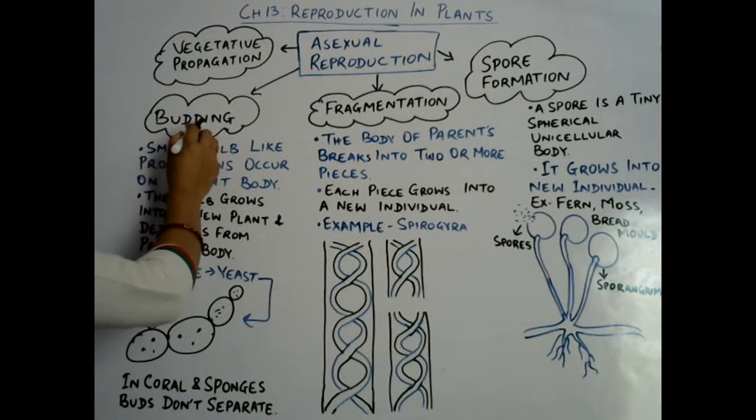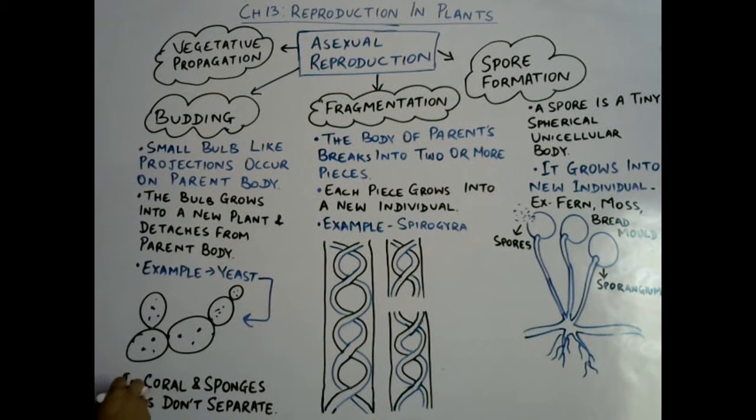This mode of reproduction, that is budding, can be seen in coral and sponges as well, and in these, the buds don't separate. They remain attached to the parent body, so it lives in the form of a colony, coral and sponges.